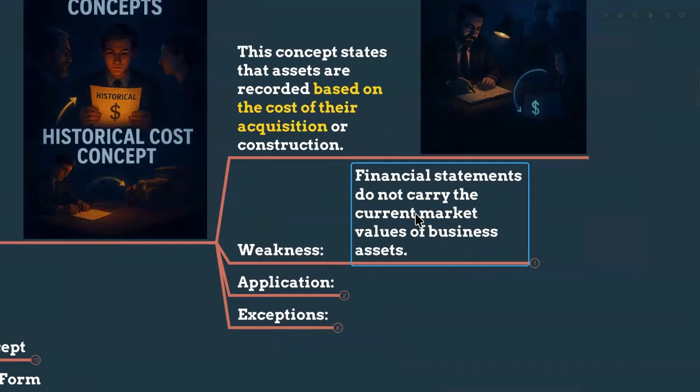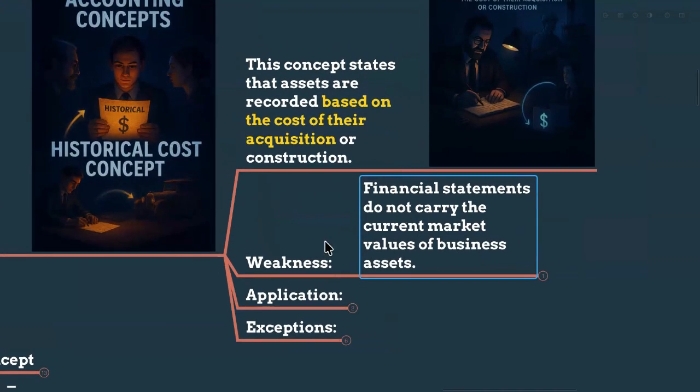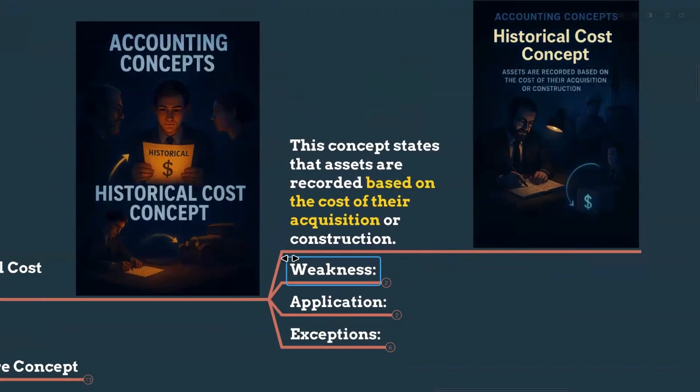But this historical cost concept has some weaknesses also, my dears. Let me tell you one example before we move to the weaknesses. Let's say Muhammad bought some land in Colombo in 2010 for 2 million rupees for his hardware business.